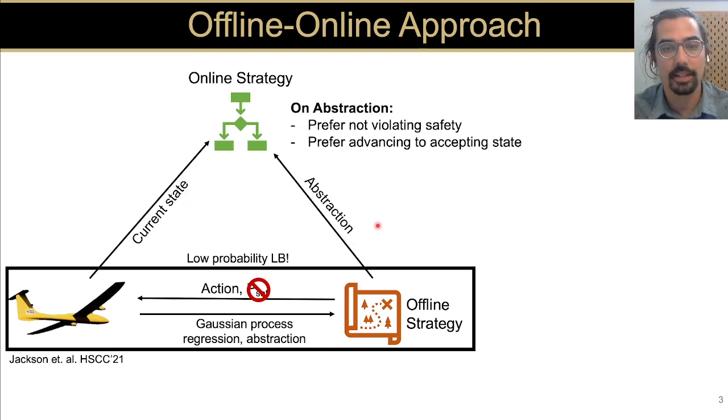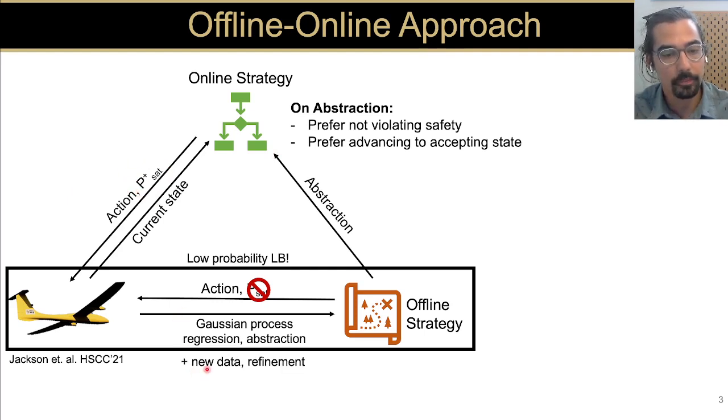We define heuristics on the abstraction that involve not violating safety and advancing to certain accepting states in the abstraction. Now, we use these two, current state and heuristics, together in order to come up with an action that potentially has a higher lower bound probability of satisfying the mission. We also use new data to come up with a better regression and also perform refinement on the abstraction.